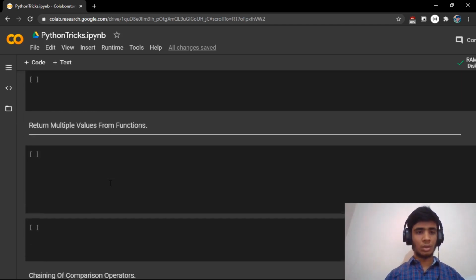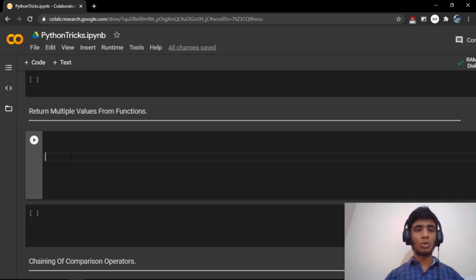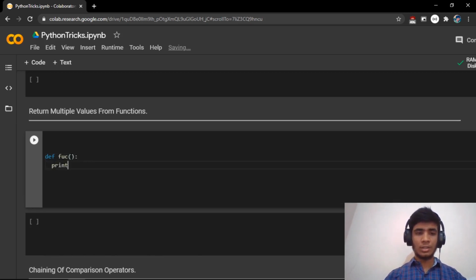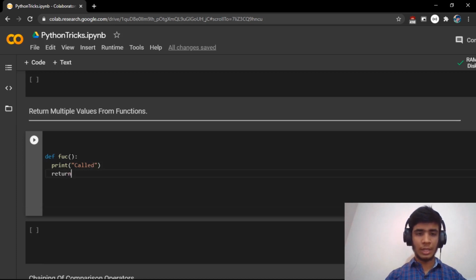Coming to the next trick: how to return multiple values from a function. We can return multiple values from a function in the form of any data structure like an array or vector, but even without that, we can return multiple values from a function in Python. Let me give an example. Let's say I created a function which prints "called" and returns 1, 2, 3.